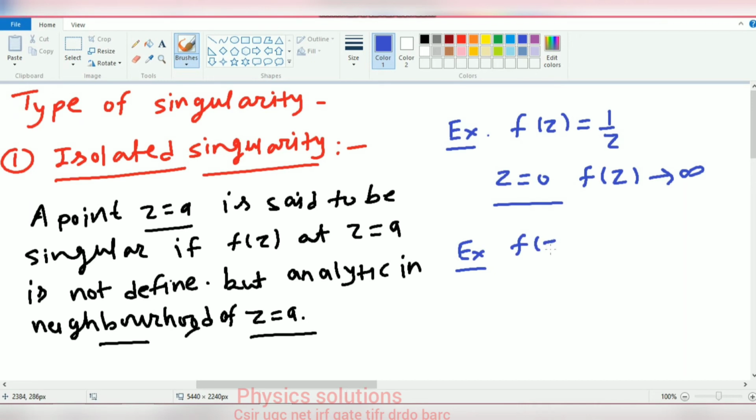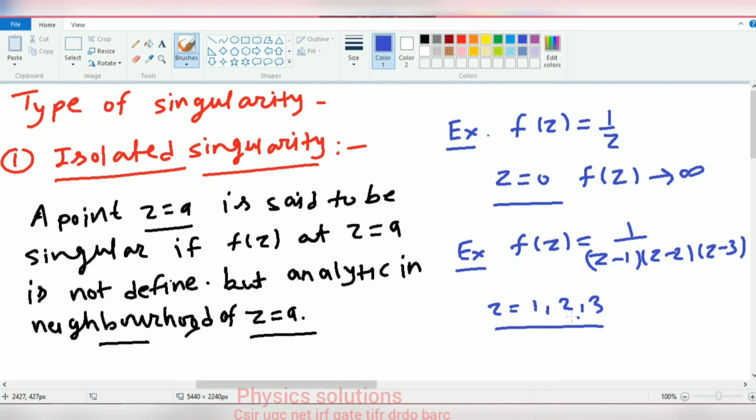Another example, f of z is equal to 1 upon z minus 1, z minus 2 and z minus 3. So at the points z is equal to 1, 2 and 3 the function is not defined or not analytic. So these points are singular points, and this type of singularity is known as isolated singularity because the number of singular points is finite.